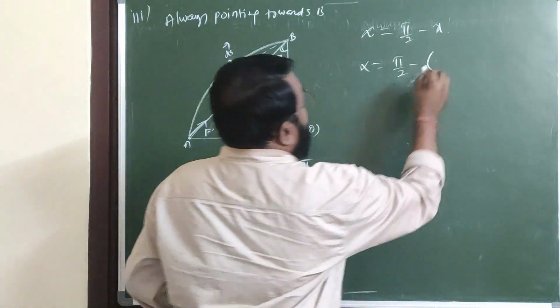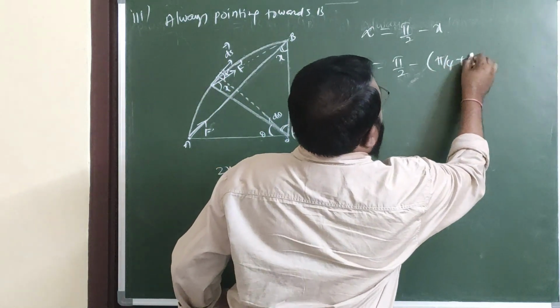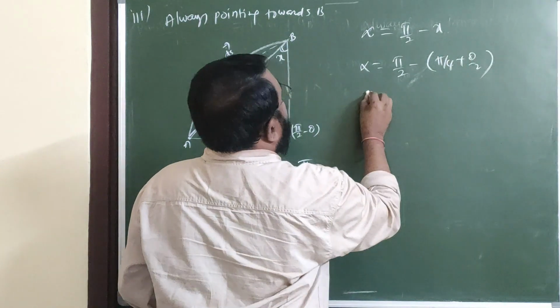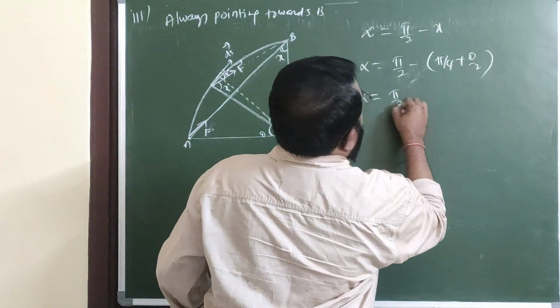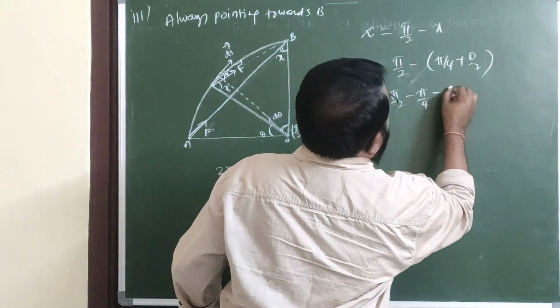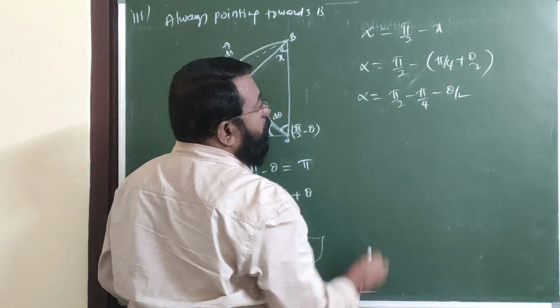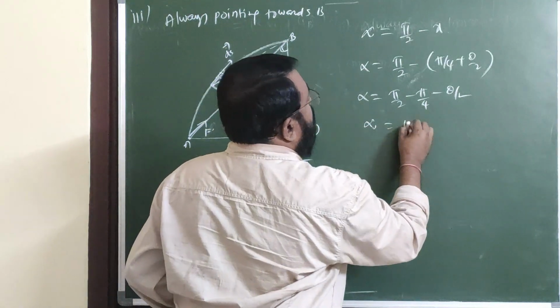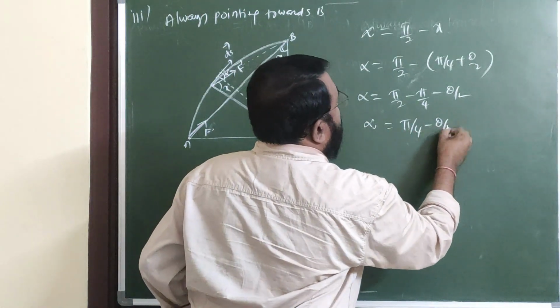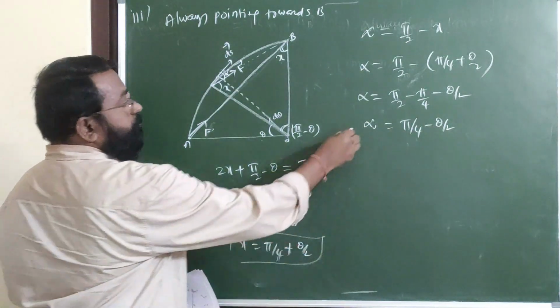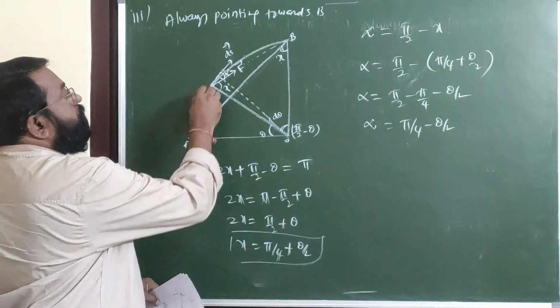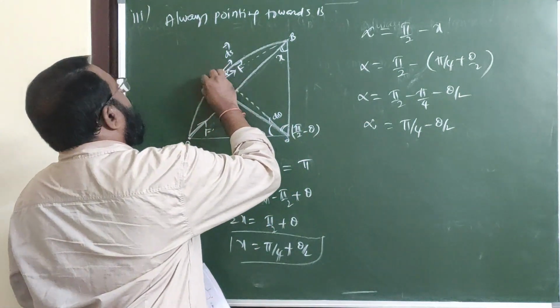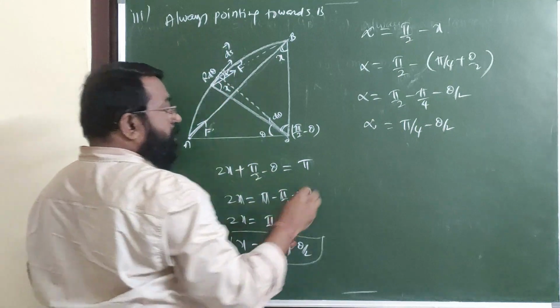What is x? Pi by 4 plus theta by 2. Therefore, alpha is equal to pi by 2 minus pi by 4 minus theta by 2. Therefore, alpha is equal to pi by 4 minus theta by 2. This is angle alpha. And this length I am taking r d theta.